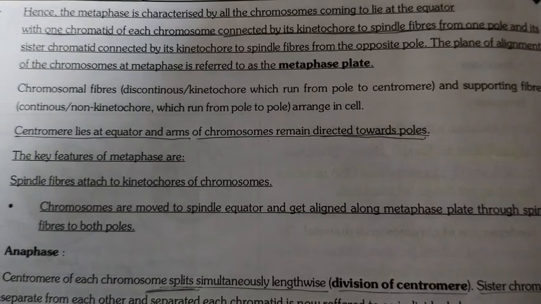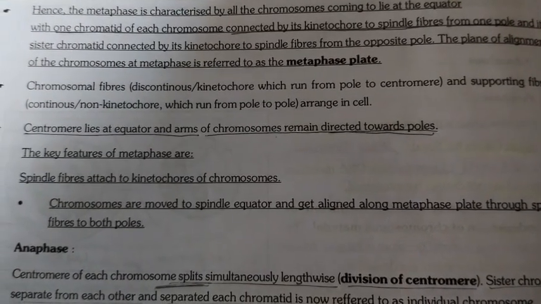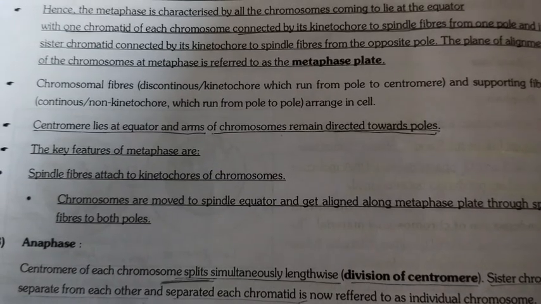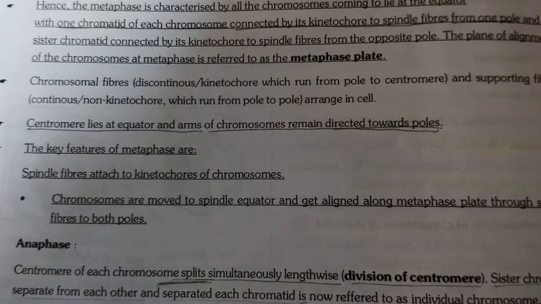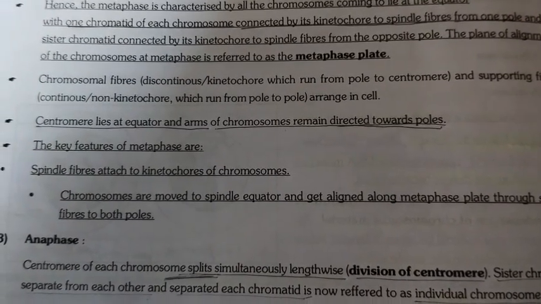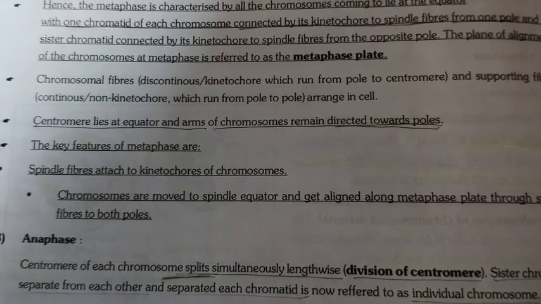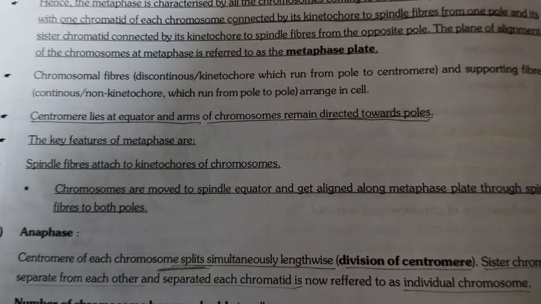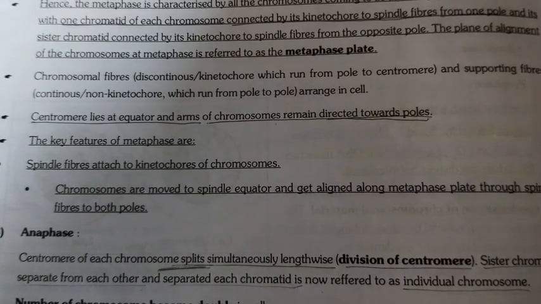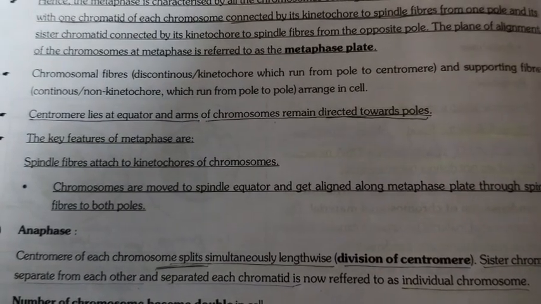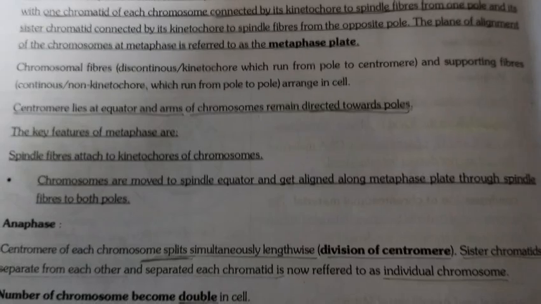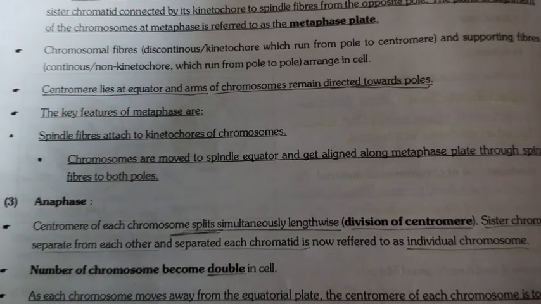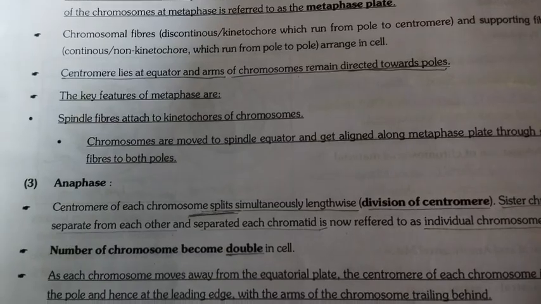Hence, metaphase is characterized by all the chromosomes coming to lie at the equator, with one chromatid of each chromosome connected by its kinetochore to a spindle fiber from one pole and its sister chromatid connected by its kinetochore to a spindle fiber from the opposite pole. The plane of alignment of the chromosomes at metaphase is referred to as the metaphase plate.